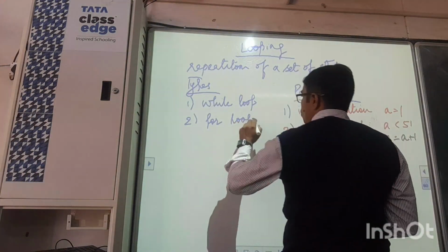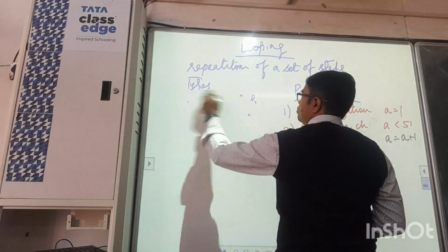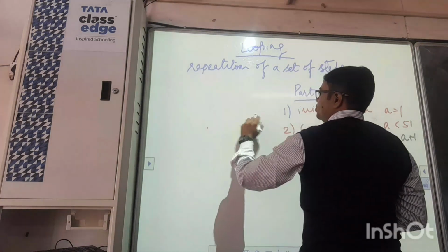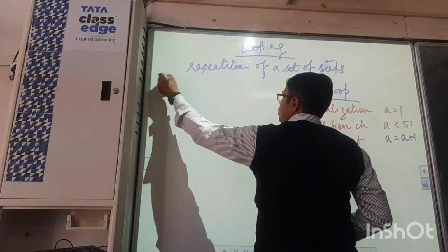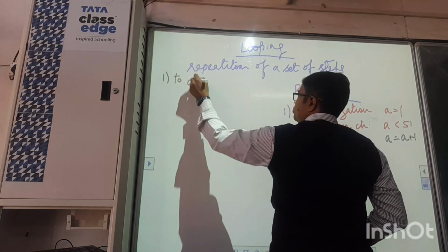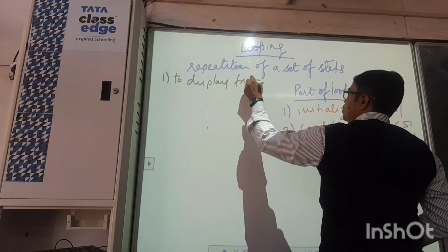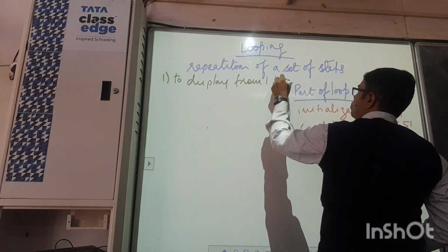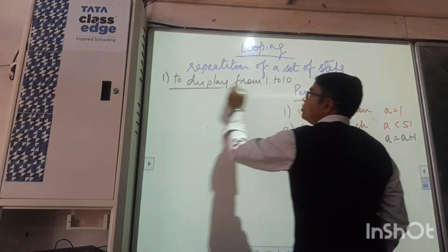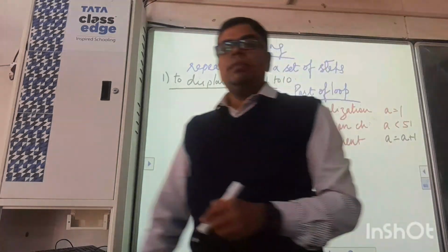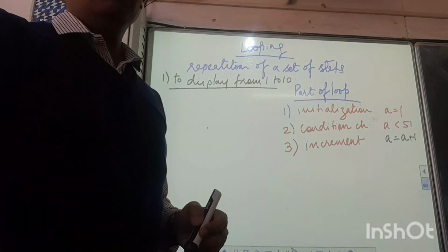What and how we should write? To display from 1 to 10. Tell me how we should begin.